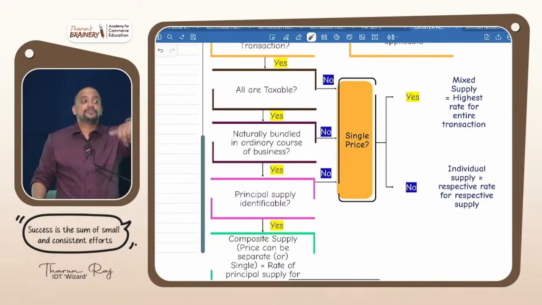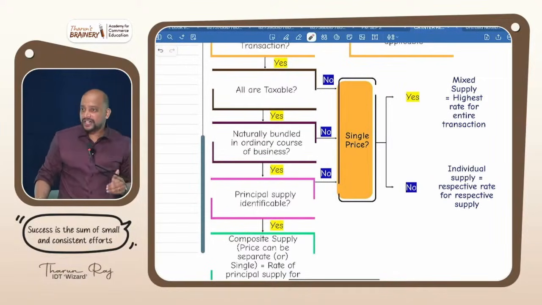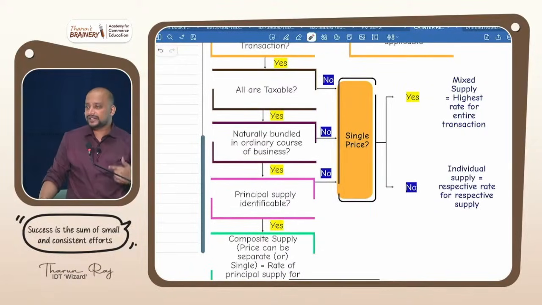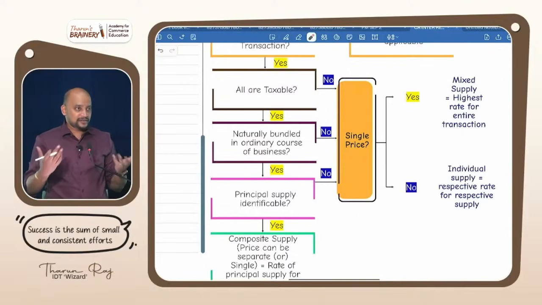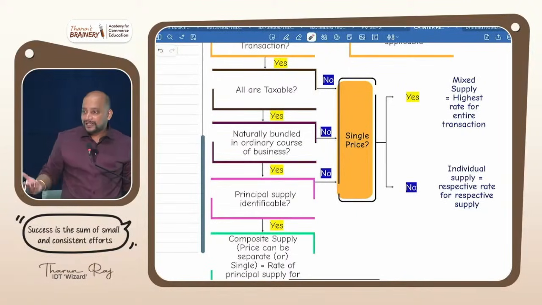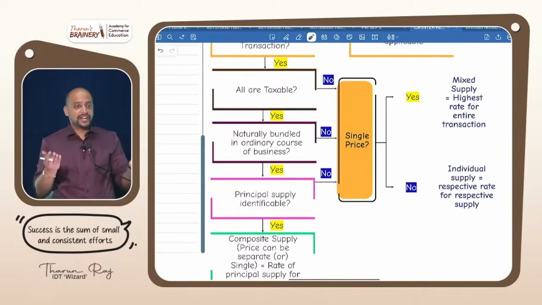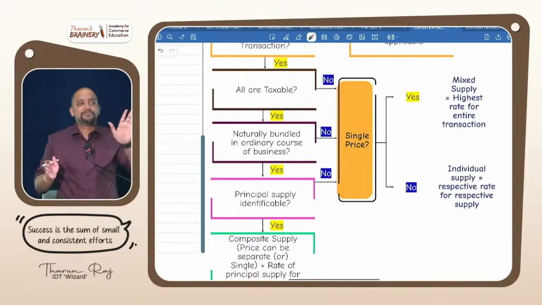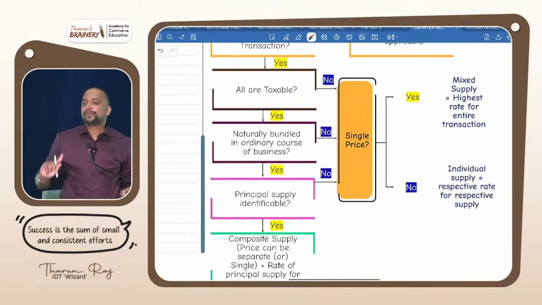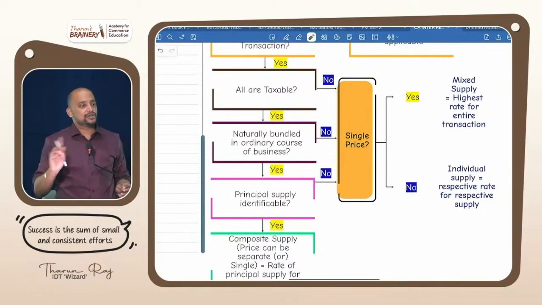Why? Don't see from the recipient's point of view, see from the supplier's point of view. I am a seller. If you ask for battery, I will sell only battery. If you ask for inverter, I will sell only inverter. I will not tell you that you have to buy a battery also if you are buying an inverter. It's up to you to buy whatever you want, so I cannot compel that. Therefore, it is not naturally bundled. Whenever I am giving it together, it does not mean it is naturally bundled. Are you understanding this? One cannot be supplied without the other means naturally bundled.